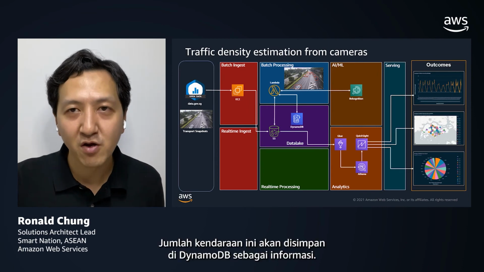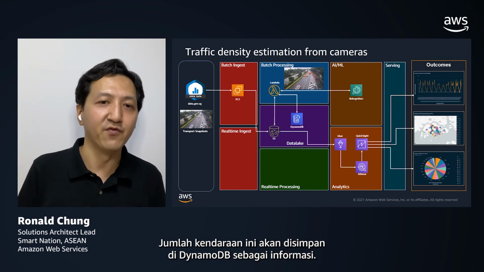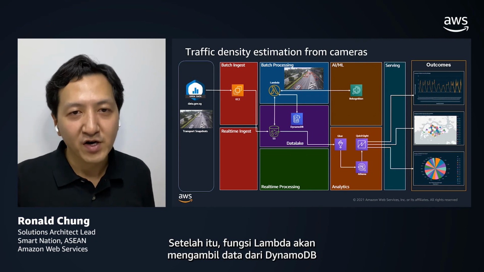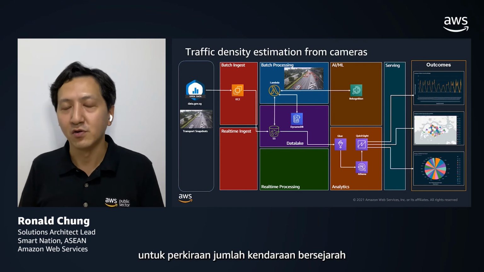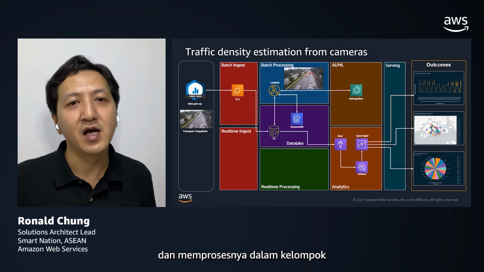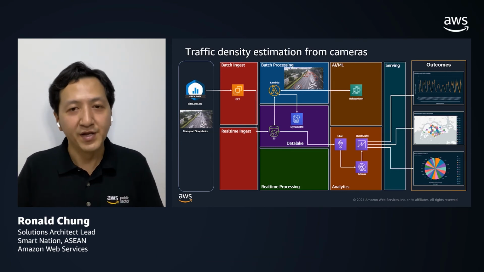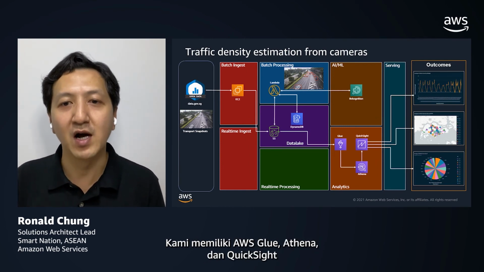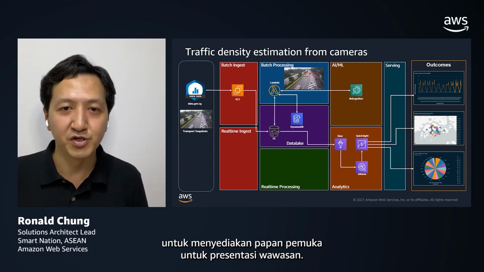And this number of vehicles will be further stored in the DynamoDB as a piece of information. After that, the Lambda functions will also fetch the data from the DynamoDB for the historical vehicle count and process it in batch and store the traffic density data back to the S3 bucket. After that, everything follows the same path. We have AWS Glue, Athena, and QuickSight to provide the dashboard for insights presentation.